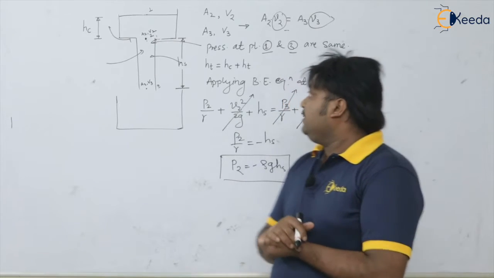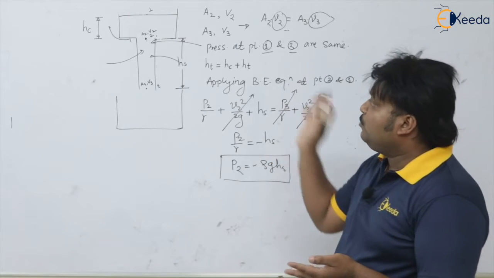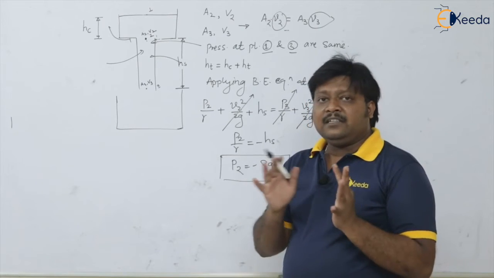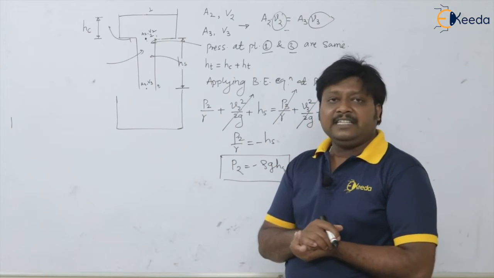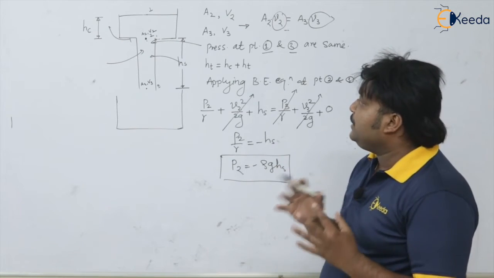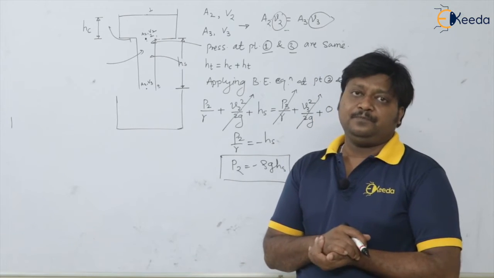Now what we are doing here, let us suppose that our sprue is not a cylindrical one, and we are keeping the sprue in such a way that the pressure at point 2 and pressure at point 3 will always be zero positive gauge pressure.